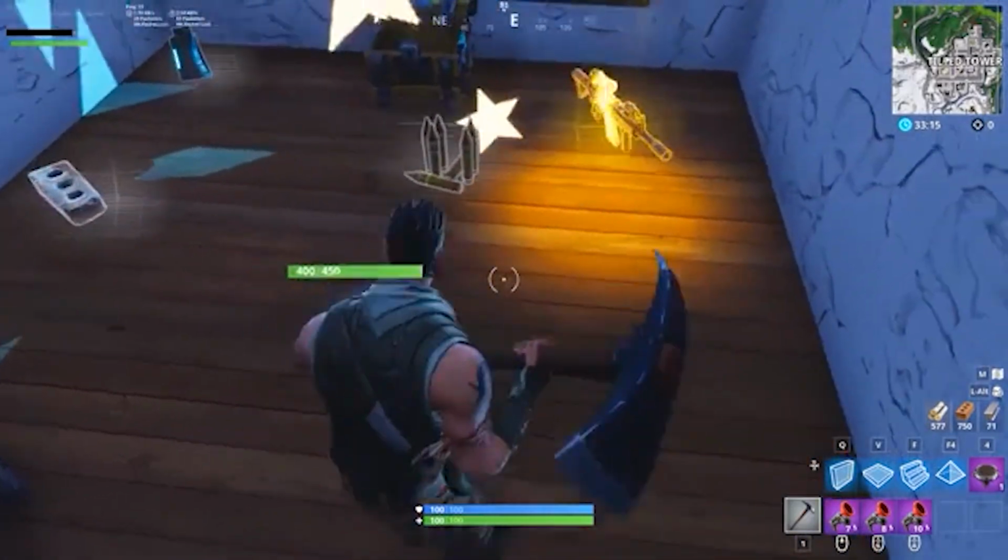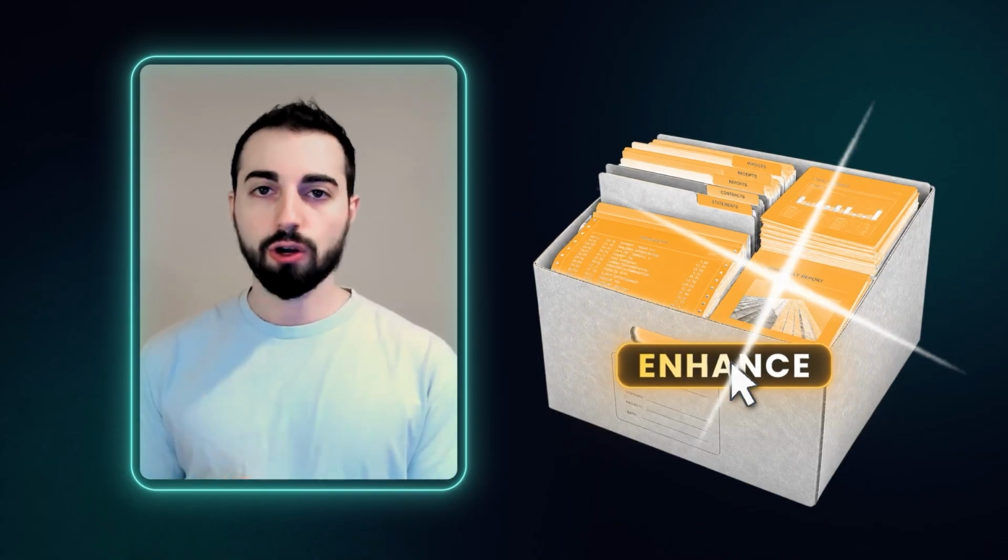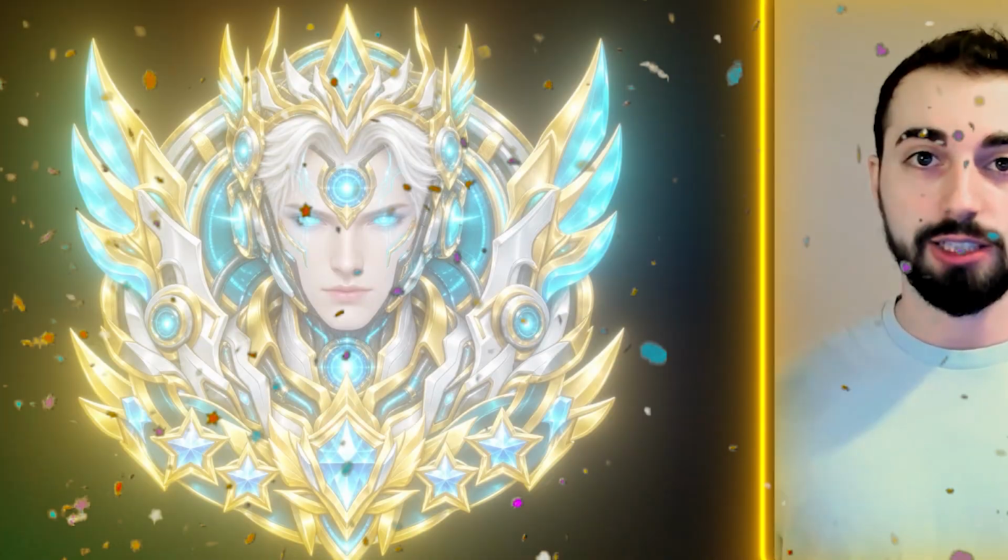If you drop common items for legendary items in games, you should do the same with your data. I've used data enhancement to get better results so good that it feels like you're hacking. If you do what I show you, you'll instantly level up your skills of AI to legendary status.